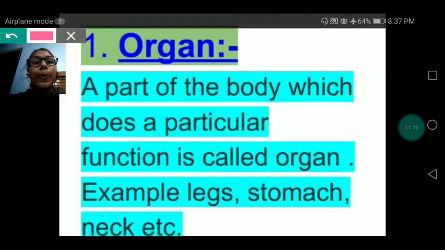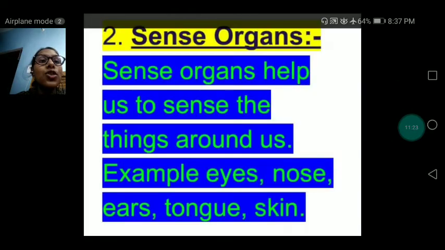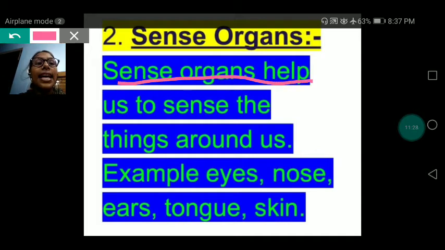Next, sense organs. What is written? Sense organs help us to sense things around us. For example, eyes, nose, ears, tongue, skin.